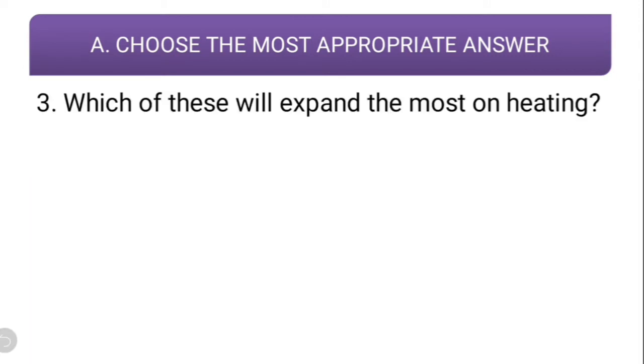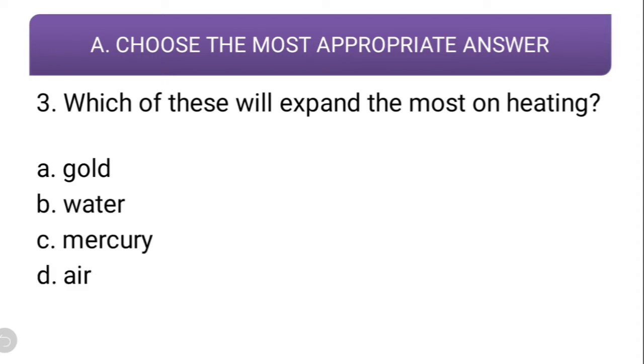Question number 3. Which of these will expand the most on heating? Options are gold, water, mercury and air. Remember students that out of the three states, solid, liquid and gas, gas expands the most. Why? Because that's the rule of nature. Since the molecules in air are quite free, they are quite away from each other, so they expand more on heating. So the correct option is air. Air expands the most on heating.